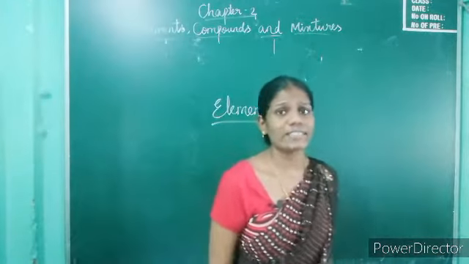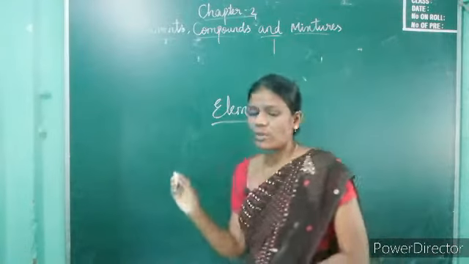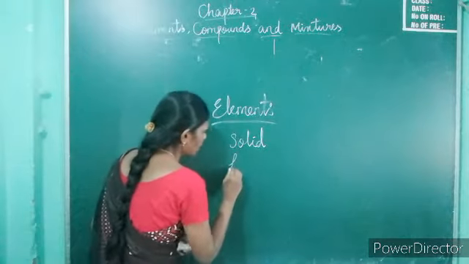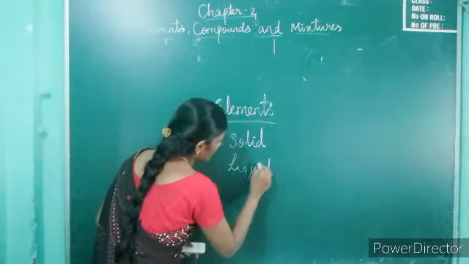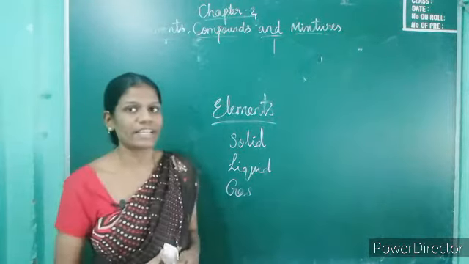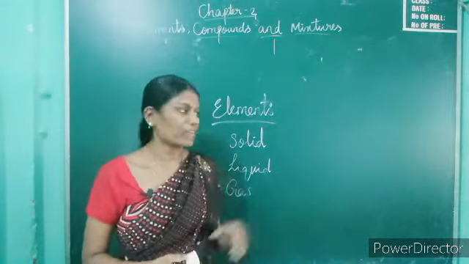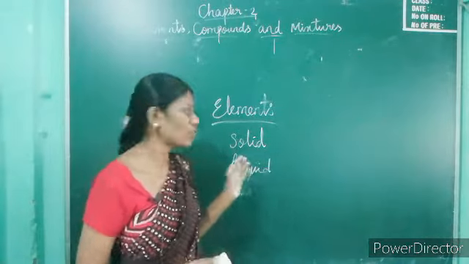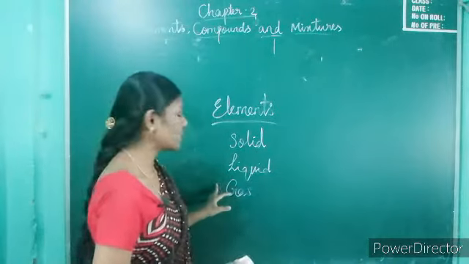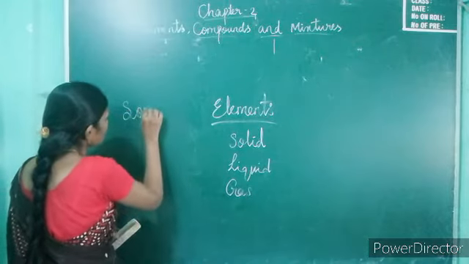These elements exist in 3 states of matter. We know what the 3 states of matter are. Yes, first one is solid, second one is liquid, third one is gas. What are the 3 states of matter? Solid, liquid and gas. Now we are going to see some examples of solid elements, next liquid elements, third one is gas elements.